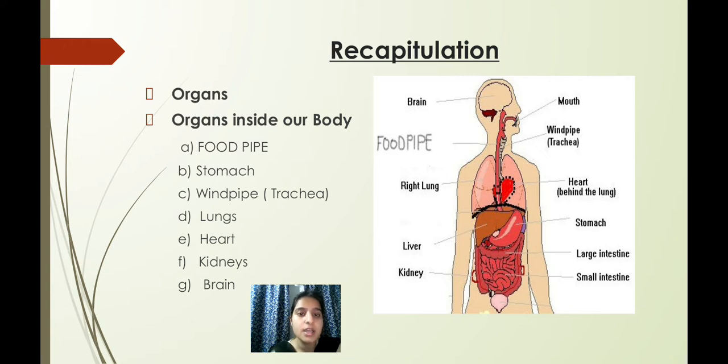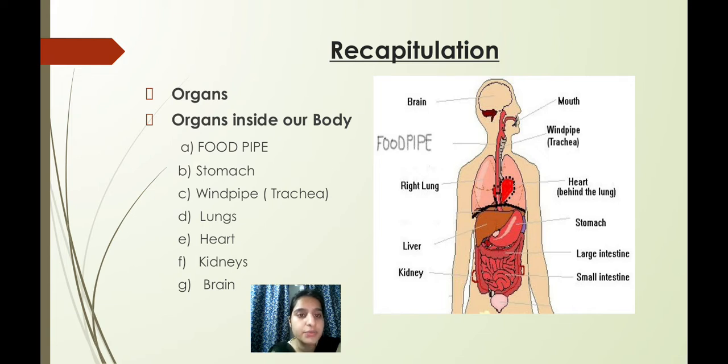Isn't it? There are two types of organs, internal organs and external organs. So what are external organs? The organs which we can see. And the internal organs are what? Which we cannot see. Isn't it? And we studied about the organs inside our body. So which organs we studied, do you remember?